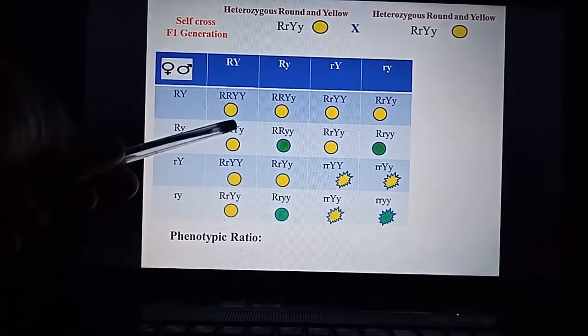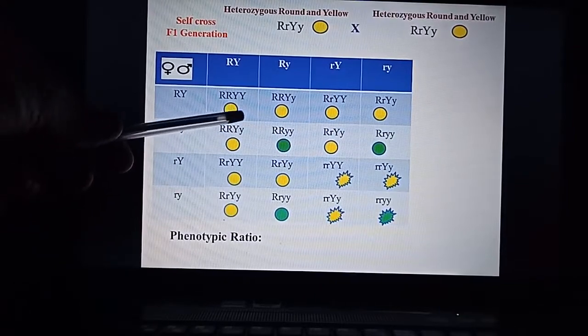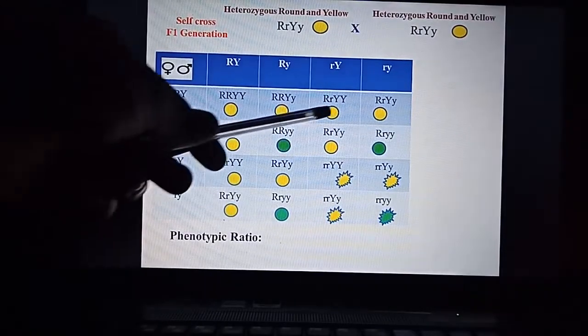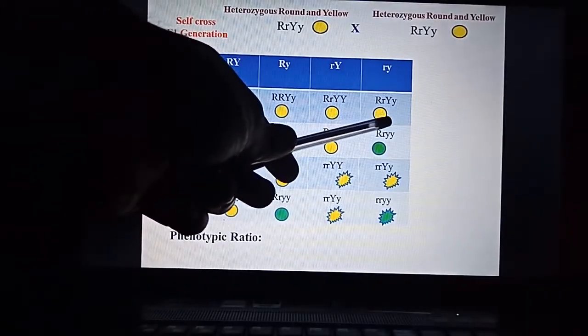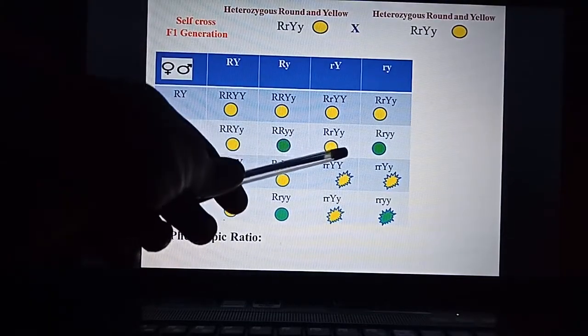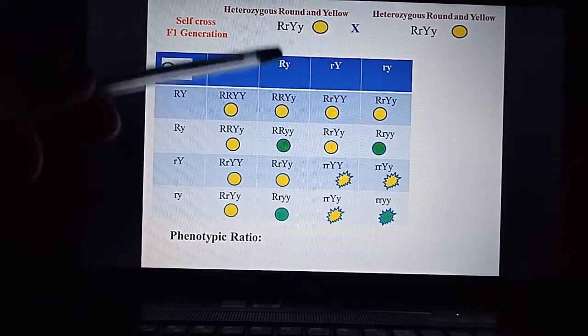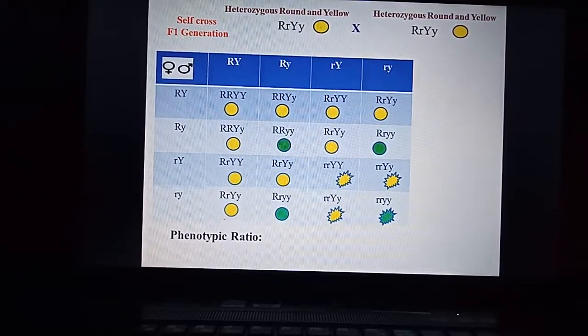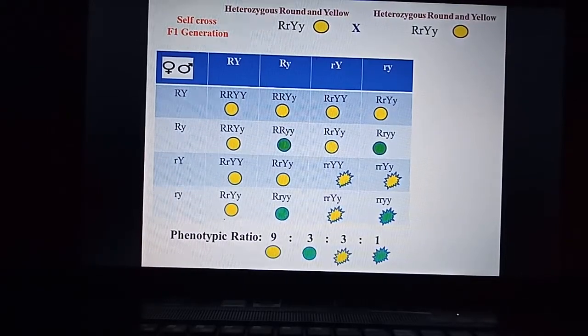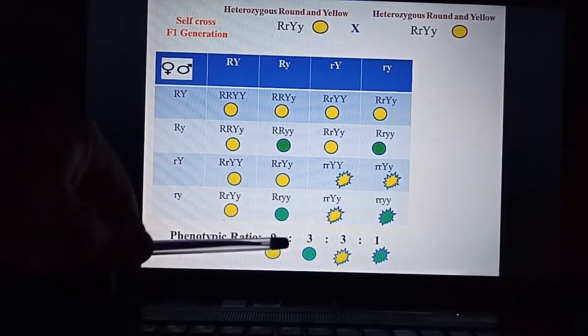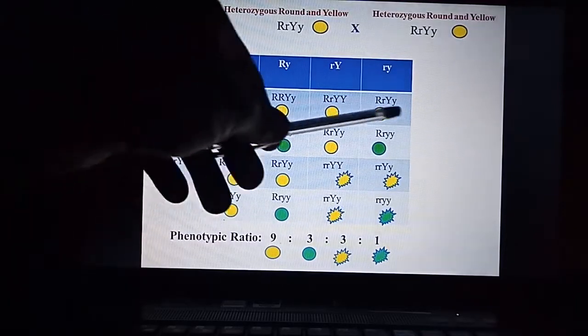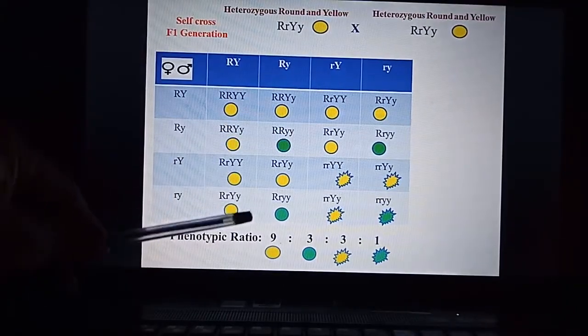So this is first one round yellow seed, second round yellow seed, third round yellow seed, 4, 5, 6, 7, 8 and 9. So total 9 round yellow seeds are there.